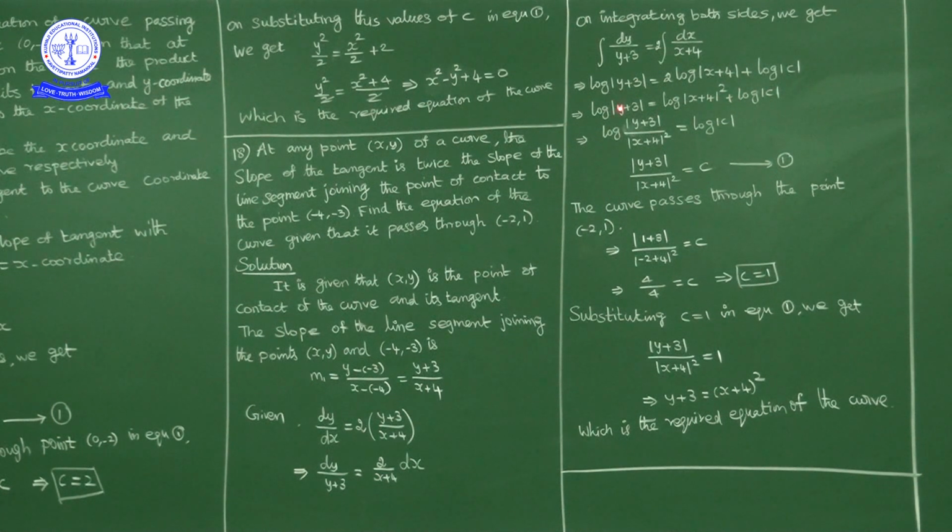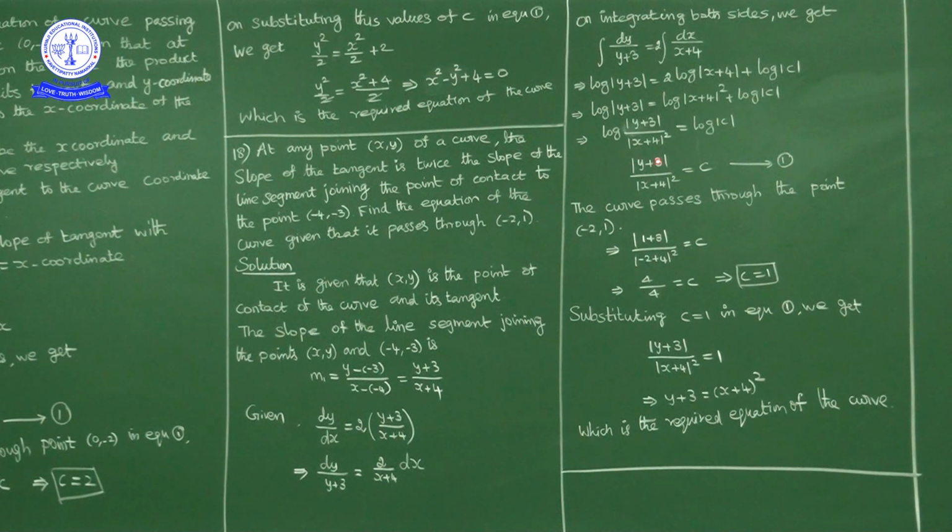Now write this term this side. So what will we get? Log mod y plus 3 minus log mod x plus 4 square is equal to log mod c. Left hand side, log a minus log b, we can write log a by b, that is log mod y plus 3 upon x plus 4 square is equal to log mod c. So log a is equal to log b means a is equal to b. Using that property, we have modulus of y plus 3 upon modulus of x plus 4 square is equal to c. Okay, now to find out c, what is given? The curve is passing through the point minus 2 comma 1. So in place of x substitute minus 2, in place of y substitute 1.